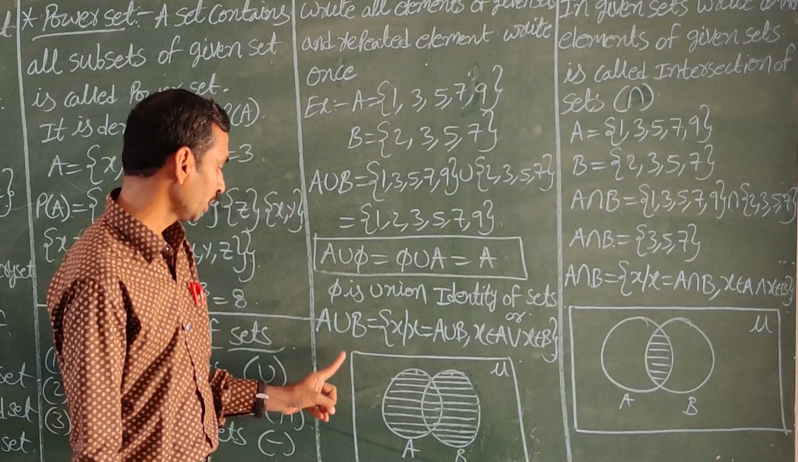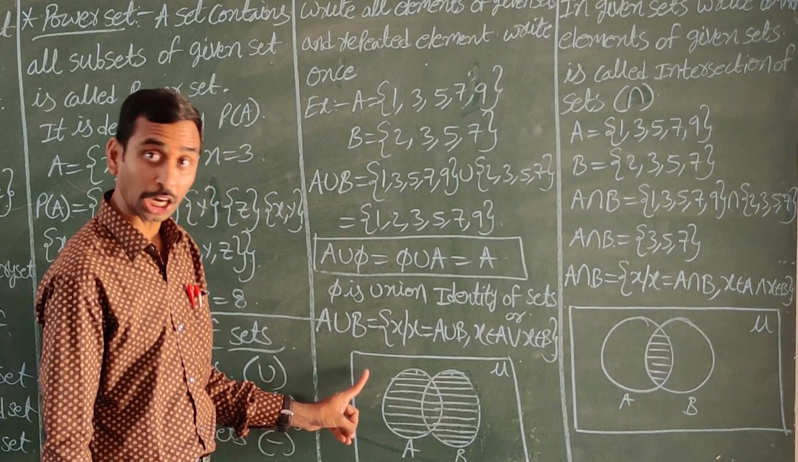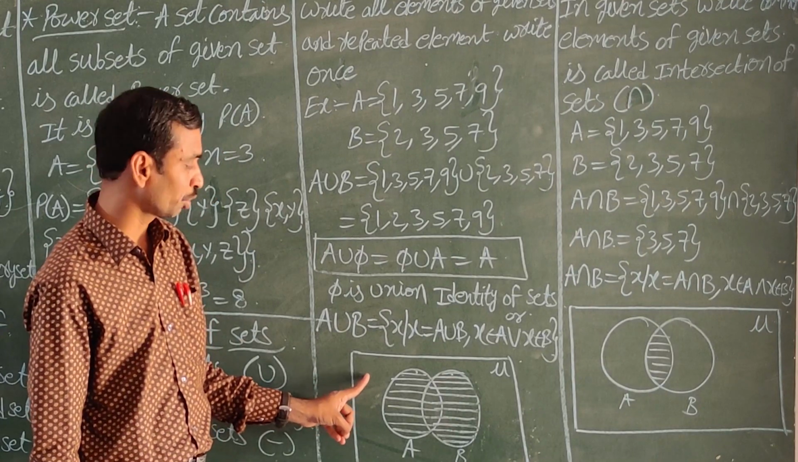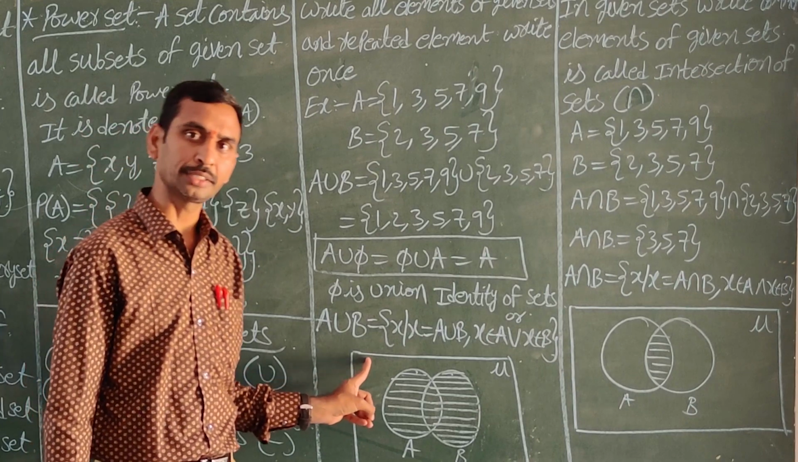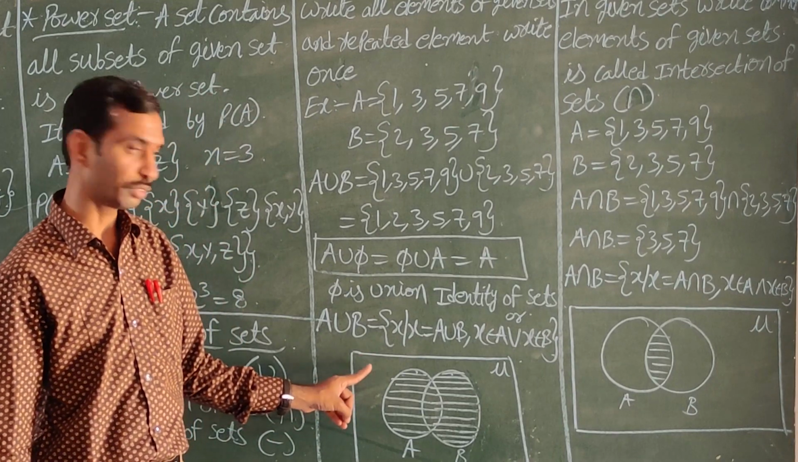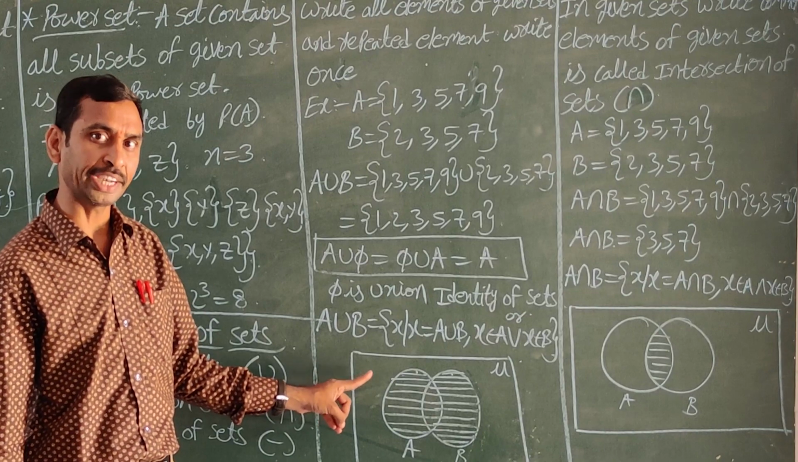Next, A union B, Venn diagram. George Venn, a mathematician, introduced the Venn diagram. And Euler and Venn, both two mathematicians, combinedly introduced this Venn diagram, so we call it the Euler-Venn diagram.